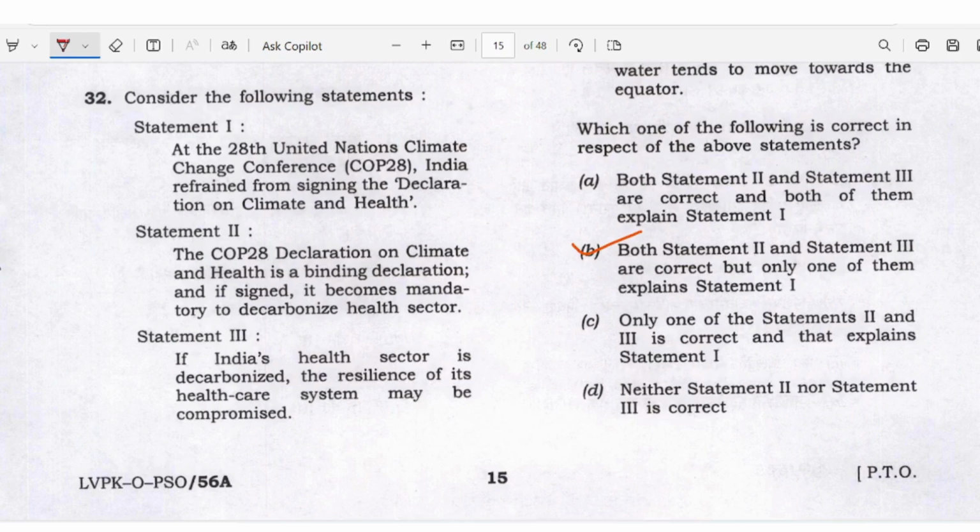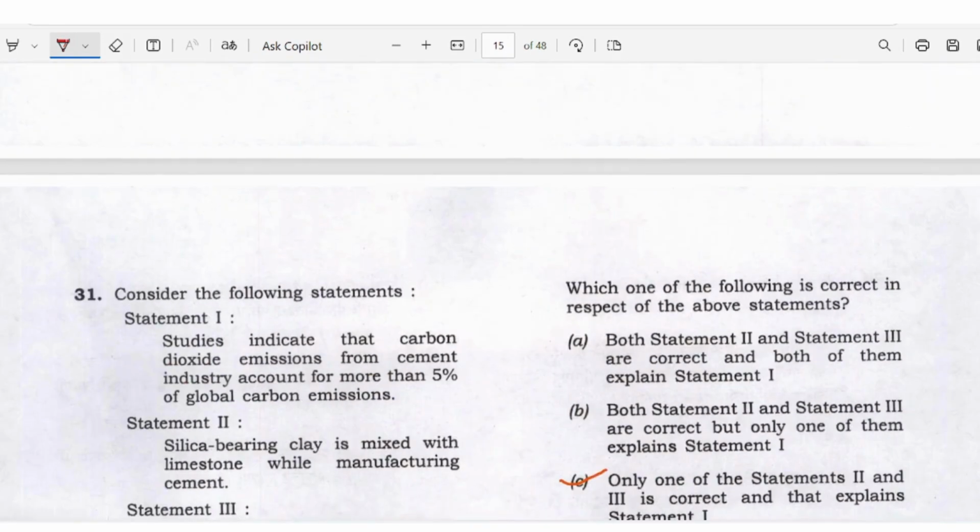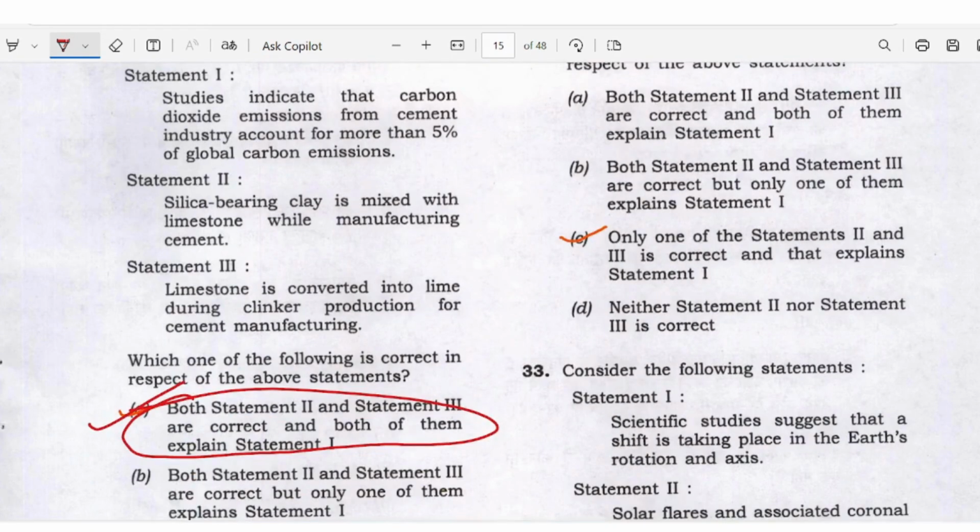Statement 1. At the 28th United Nations Climate Change Conference, India refrained from signing the Declaration on Climate and Health. COP28 Declaration on Climate and Health is a binding declaration, and if signed, it becomes mandatory to decarbonize the health sector. If India's health sector is decarbonized, the resilience of its healthcare system may be compromised. Okay, answer C here.